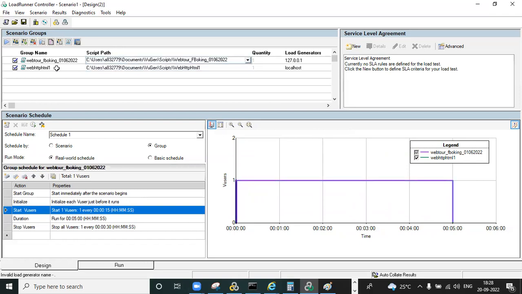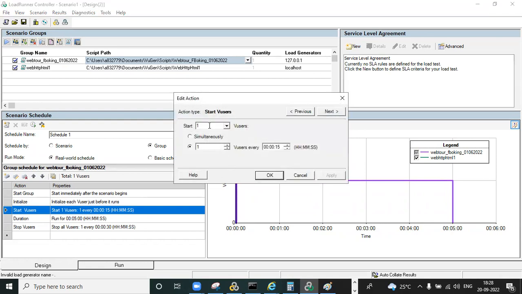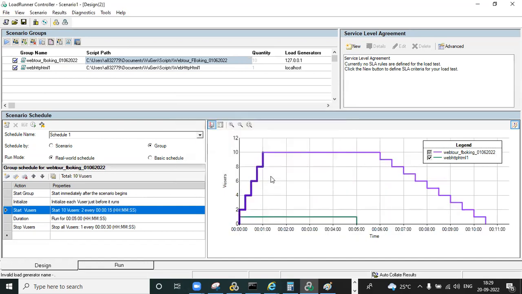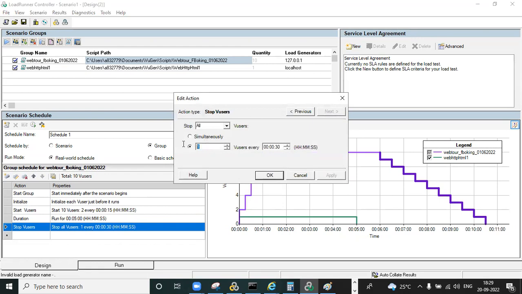So this script will be different. If you want to design this script, for the start user condition also, you can give a different number of users. Okay, I'm giving 10 users, and every 2 users I'm giving for everything. Okay, 15 seconds. So you can observe this is the first script, this is the second script. When you select schedule by group, every script behaves like its own scenario, and the ramp up, ramp down and duration are not shared. You can give the duration, and ramp down also you can give.